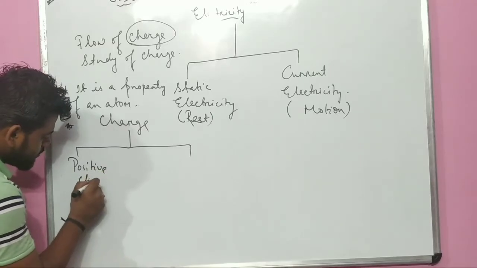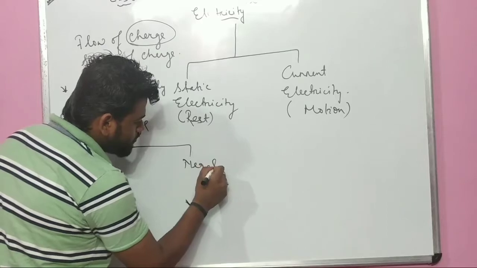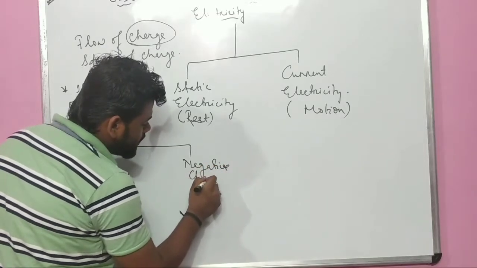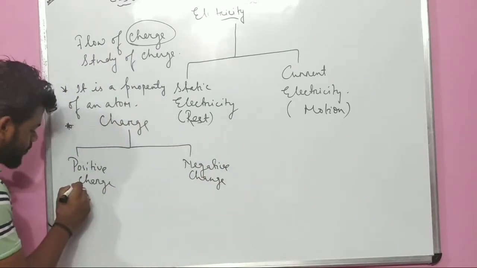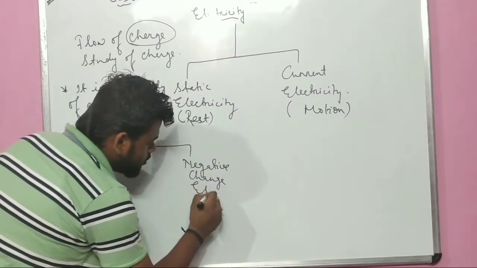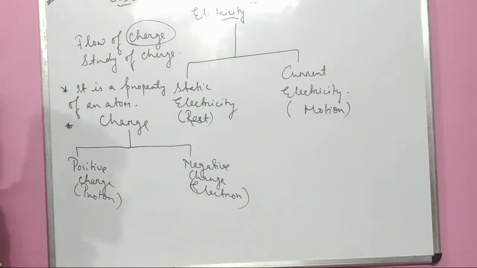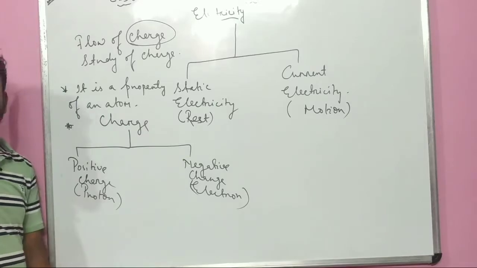Positive charge, negative charge. What is a positive charge? Positive charge stands for a proton. Negative charge stands for an electron. Did you understand? Positive charge stands for proton, negative charge stands for electron.